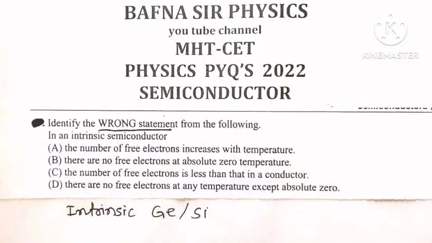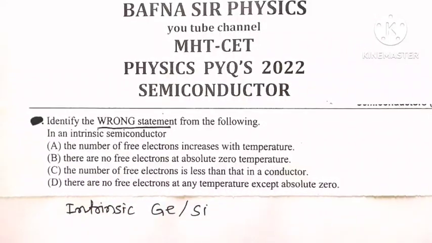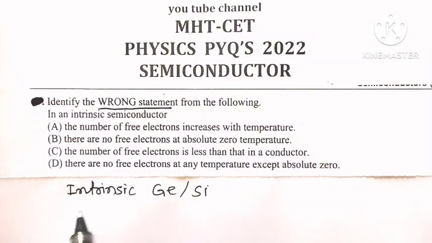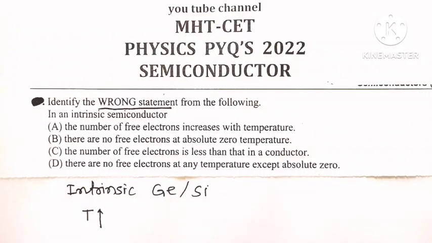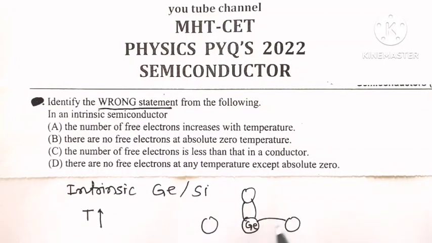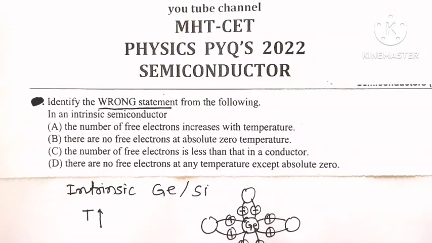So, in an intrinsic semiconductor, number one, the number of free electrons increases with temperature. What happens? When we increase the temperature of pure germanium or silicon crystal, we know that in germanium or in silicon, every germanium atom will form 4 strong covalent bonds with 4 of its neighboring germanium atoms by sharing 1 electron each from 4 of its neighboring germanium atoms.